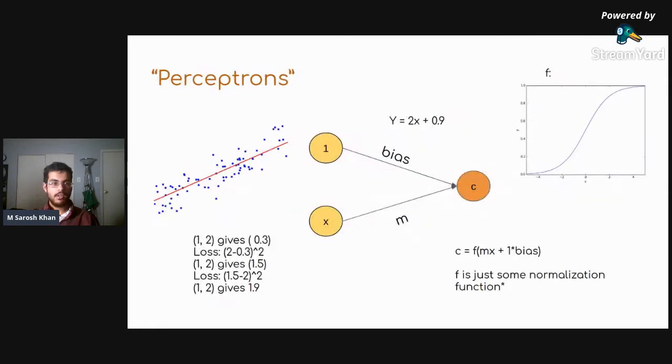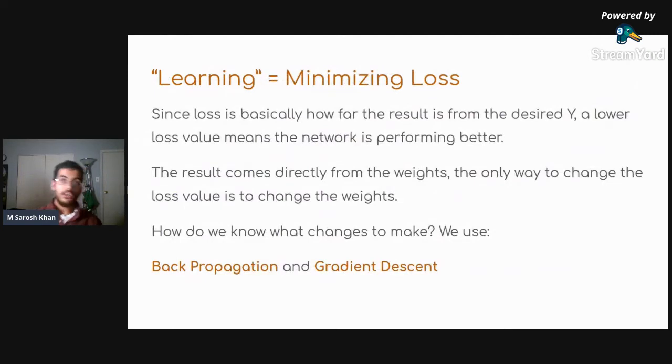This is your loss. So for example, let's say I have the line that I was talking about earlier. I'm passing in the point 1, 2, and my line is y equals 2x plus 0.9. I pass in 1, 2, and it gives me 0.3. So I take 2, I subtract 0.3, and I square it. That's my loss. And I'm going to keep iterating this until it gets better and better. Learning is all about minimizing loss. Loss is basically how far away from the result the network is. To lower loss means to make the neural network better.